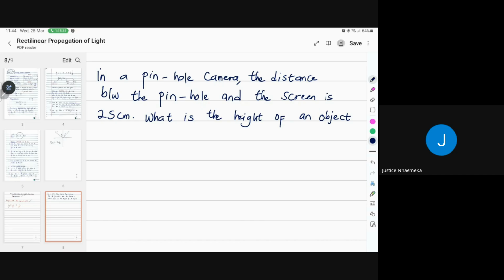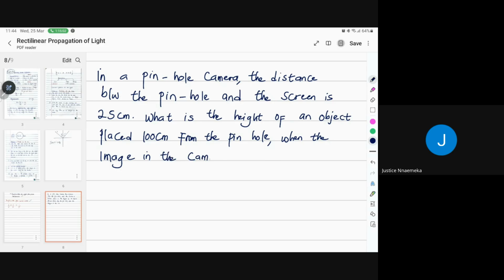So what is the height of an object placed 100 centimeters from the pinhole, when the image in the camera is 10 centimeters? Are you there now?